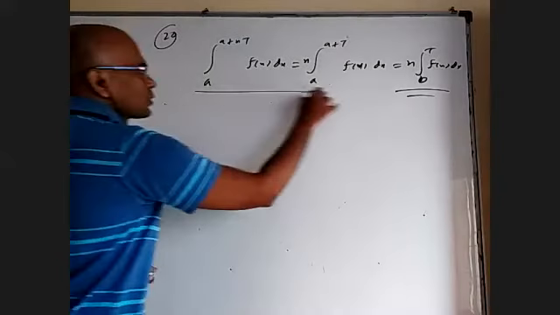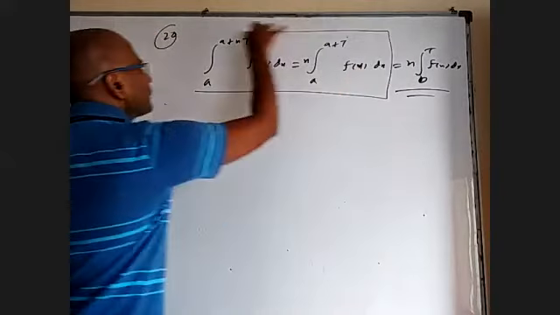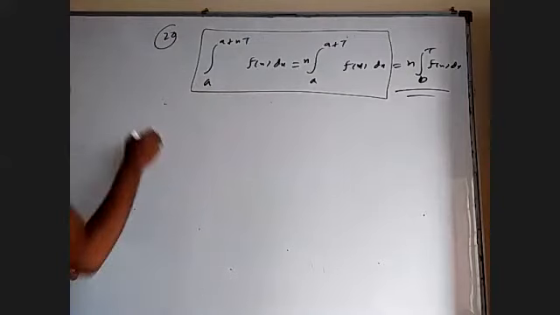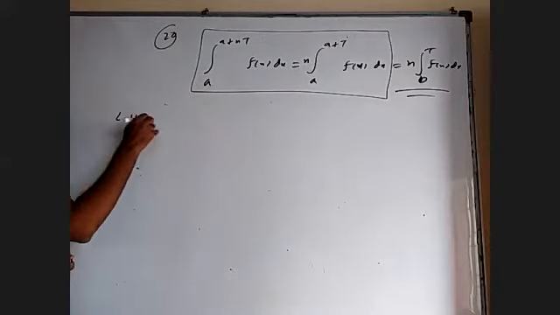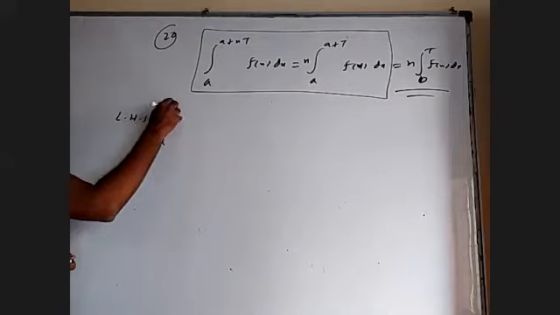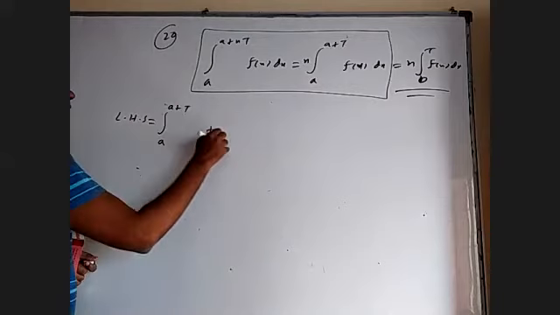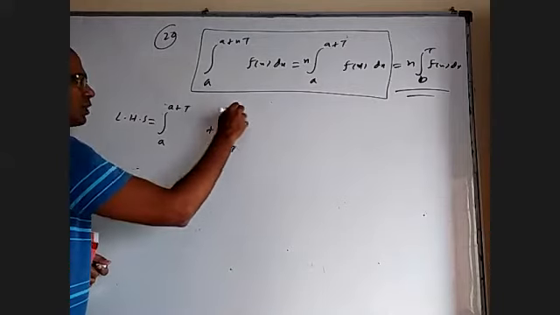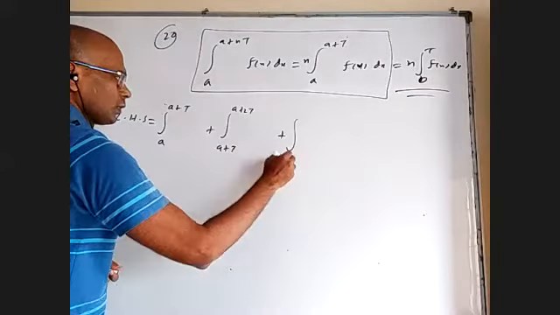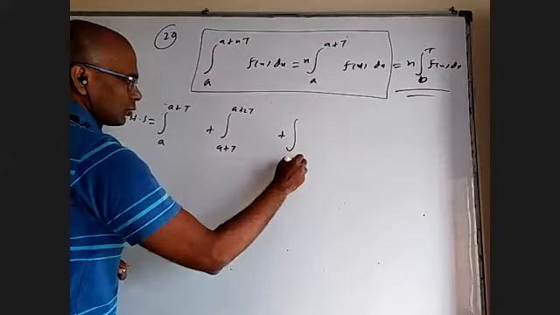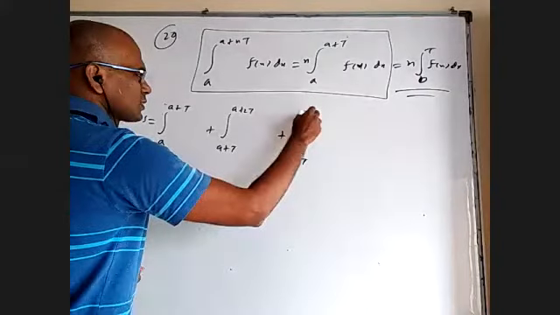Let us see how to prove this. I'm going to start with LHS and break the integral. I'm going to write a to a plus t, a plus t to a plus 2t, a plus 2t to a plus 3t.